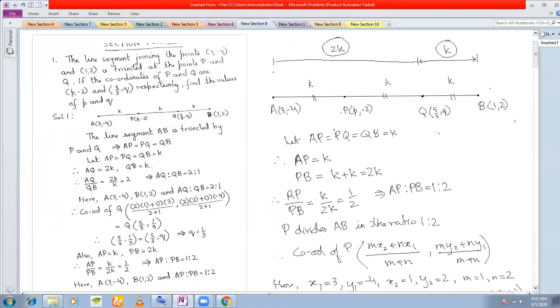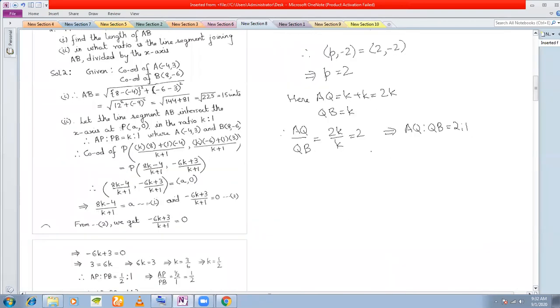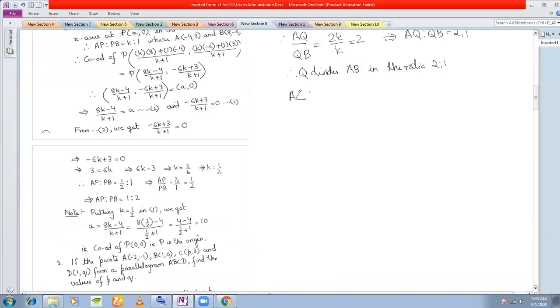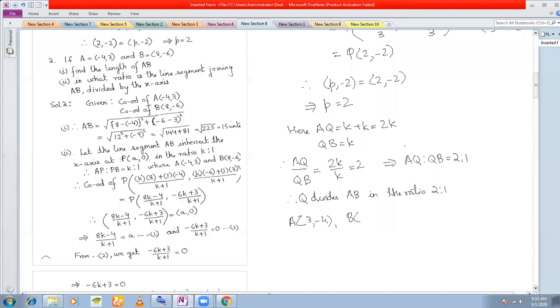So Q divides AB in the ratio 2 is to 1. Okay, and what are the coordinates of A here? Coordinates of A are given to be 3, minus 4. Coordinates of B, the extreme points, are given to be 1, 2.